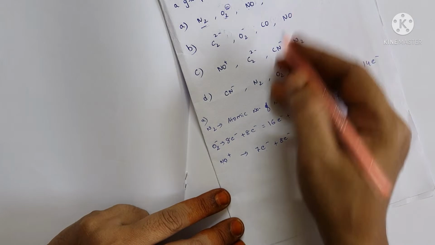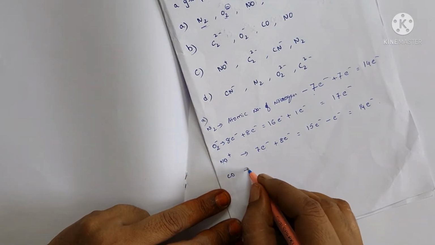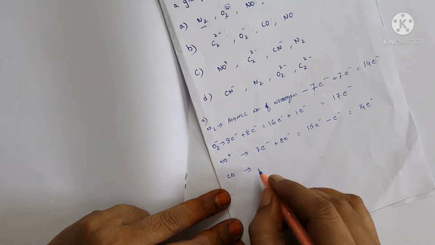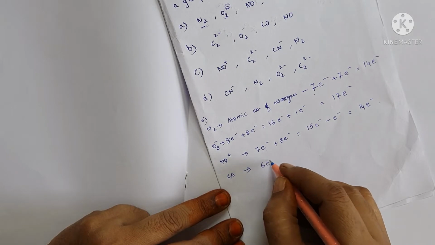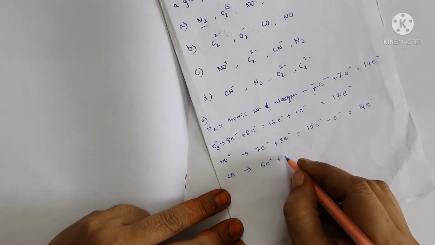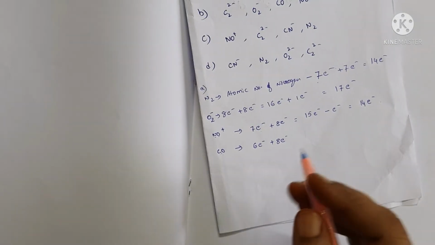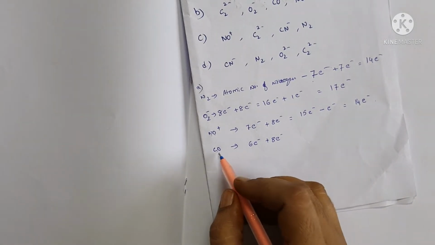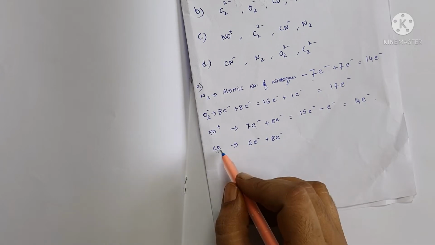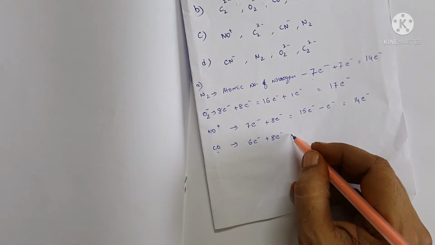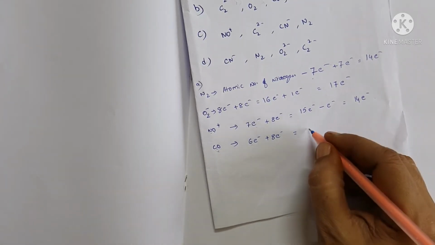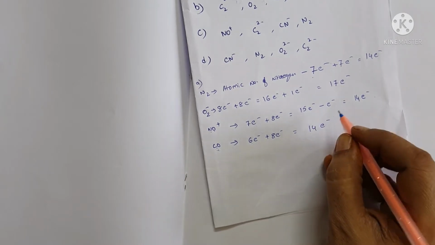And the next one is CO. C means carbon, with 6 electrons, and oxygen has 8 electrons. So 8 plus 6, 14 electrons.